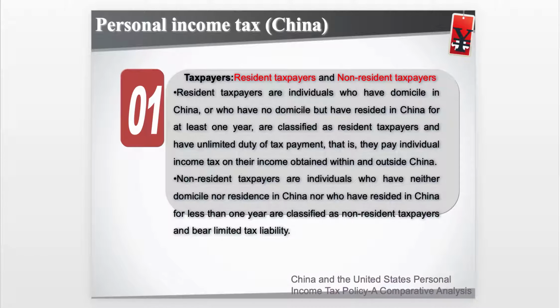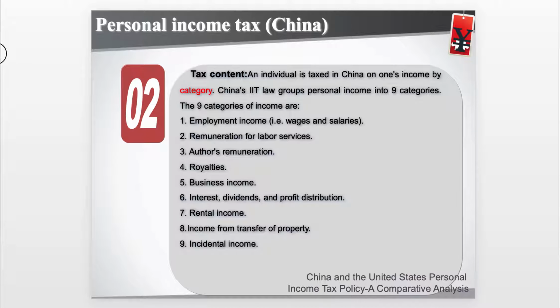Let's begin with the Chinese and American personal income tax related data displaying. First, I'll introduce 5 points of personal income tax in China. The taxpayers. It contains resident taxpayers and non-resident taxpayers. The tax content. An individual is taxed in China on one's income by category. Chinese groups personal income into 9 categories. The 9 categories of income are listed above.